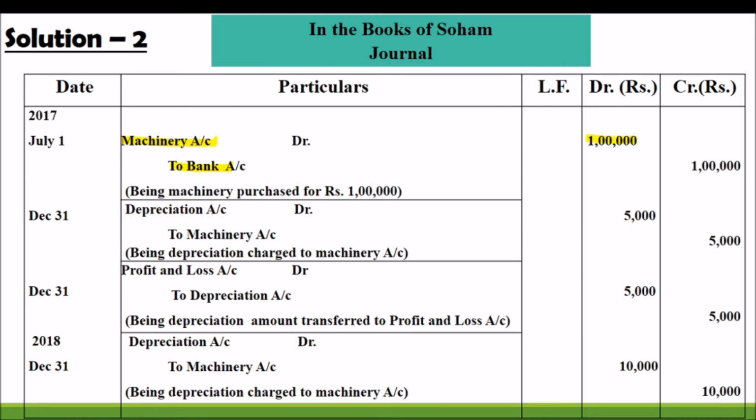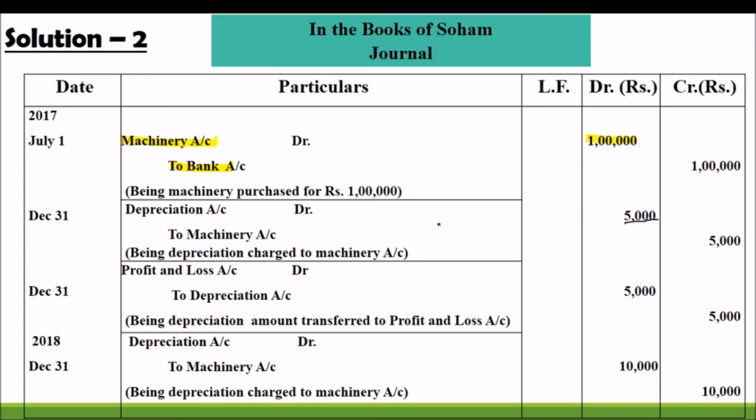So depreciation can be calculated like this. The amount of depreciation is 5,000, isn't it? The amount of depreciation is 5,000, but we have to calculate the value of depreciation. How are we getting the amount 5,000?